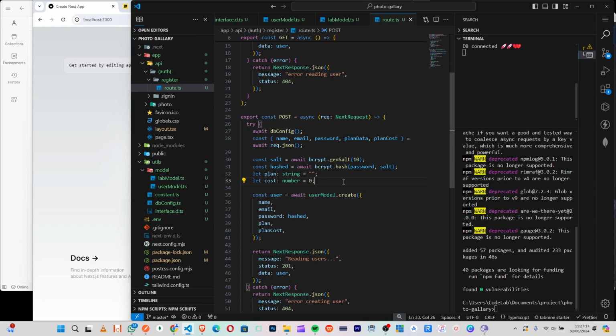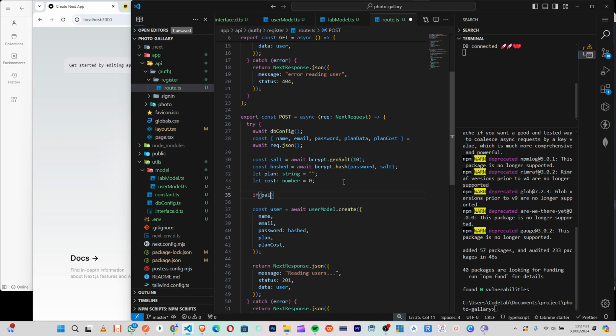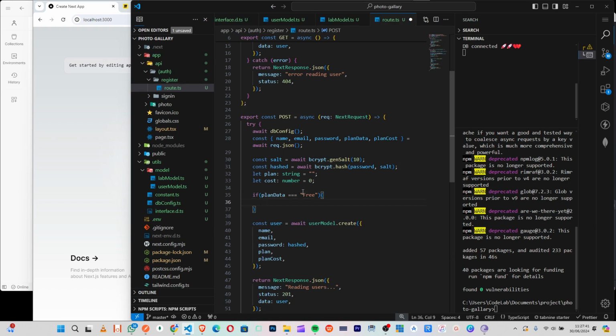Now we can do some stuff here. So we'll say if plan, that means sorry, plan data is strictly equals to free, then plan will be equals to free as well as cost, or this plan cost here will be equals to 0.